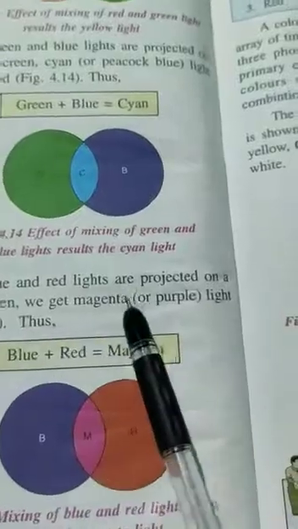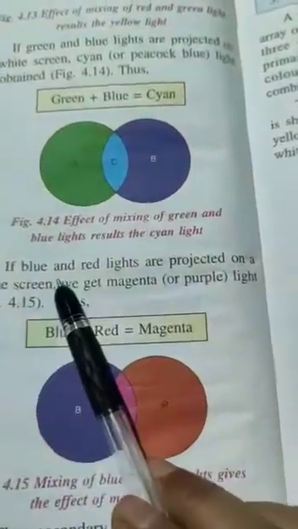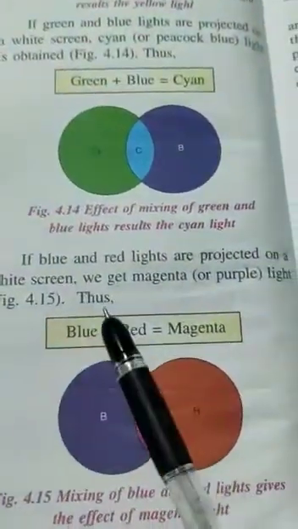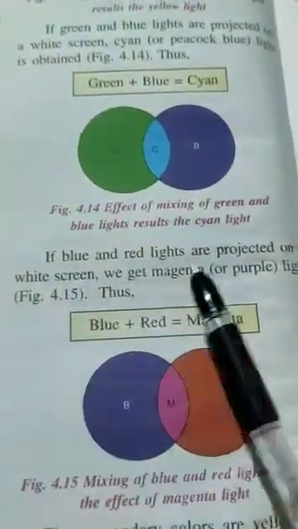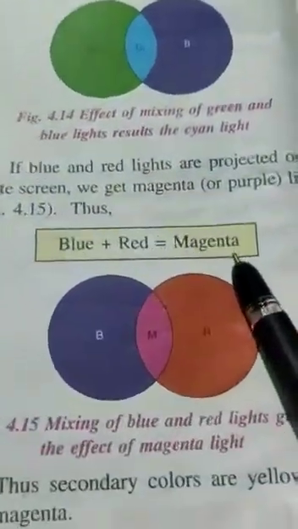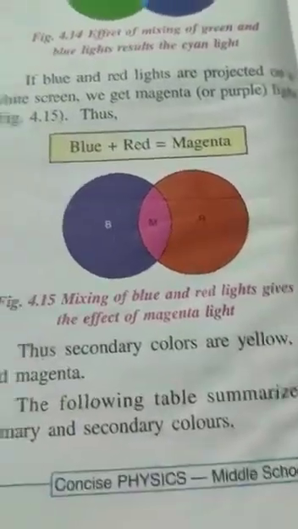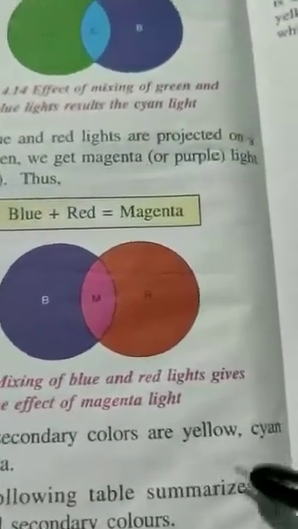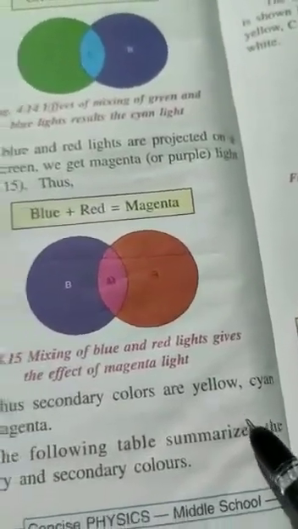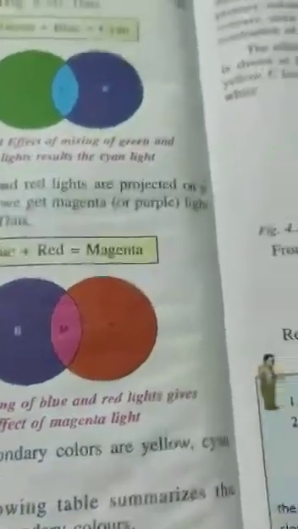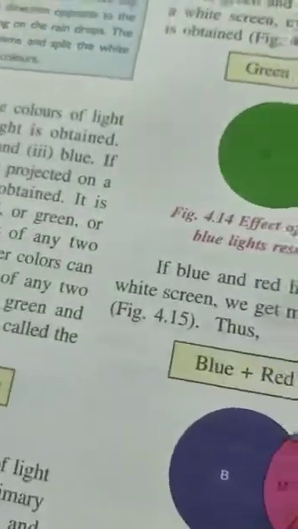If blue and red lights are projected on a white screen, we get magenta, that is purple color, light. Blue plus red gives magenta. These are the secondary colors. So the secondary colors are yellow, cyan and magenta, children.